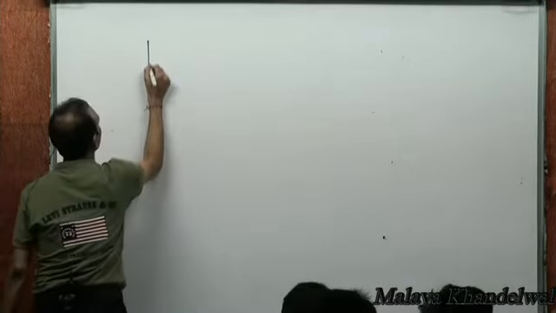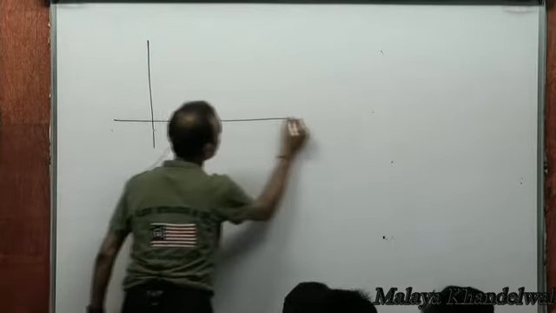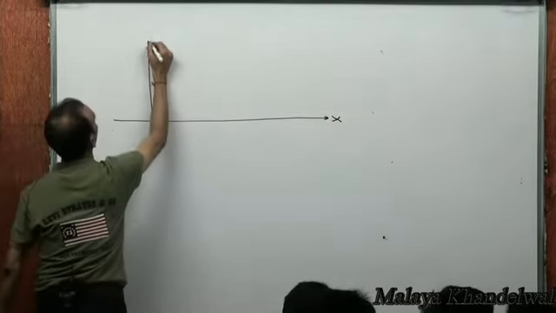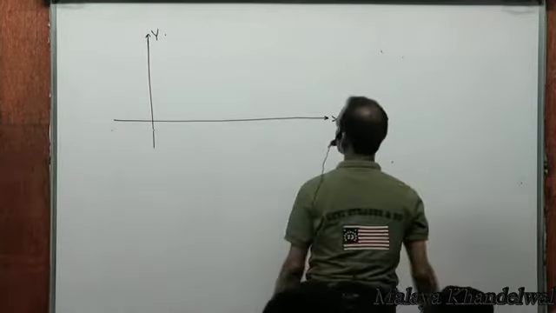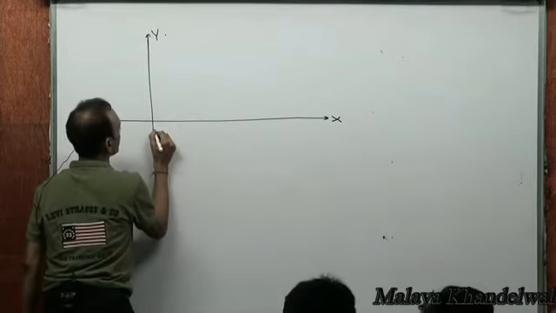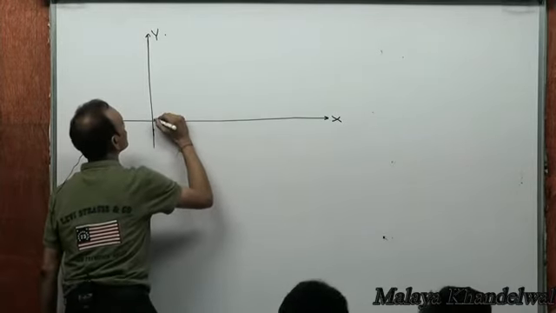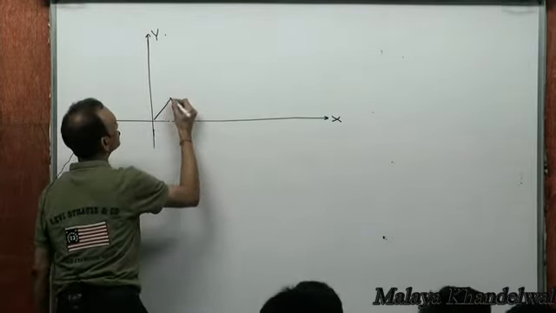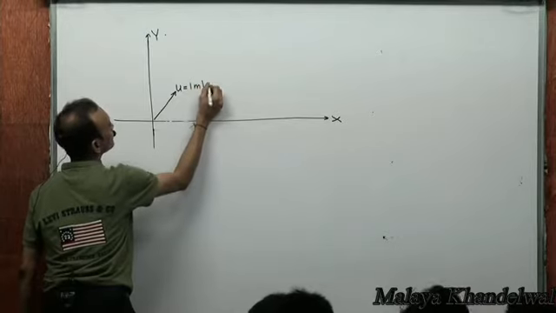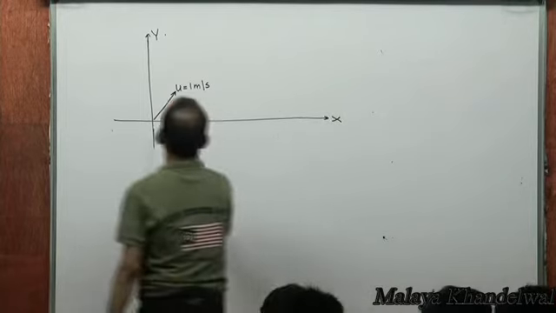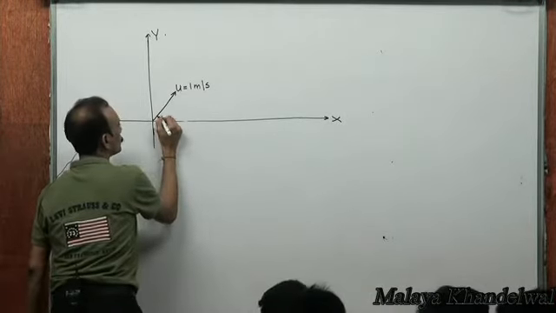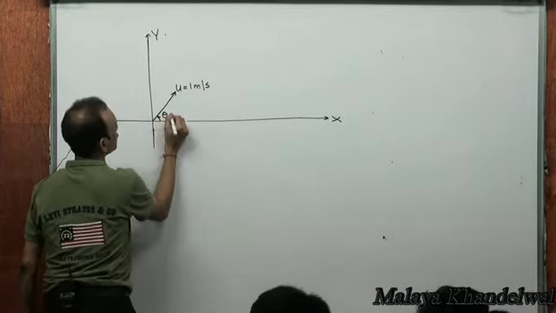Say in an xy plane, there is a particle which is given an initial velocity u of 1 meter per second at an angle theta equal to say 60 degrees.